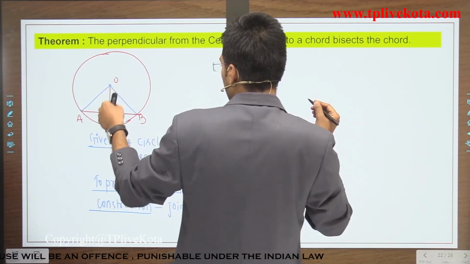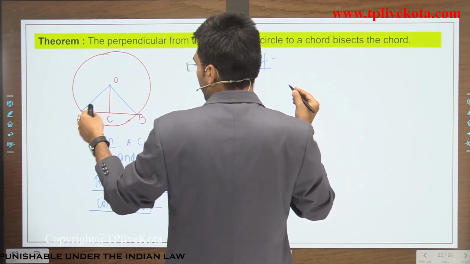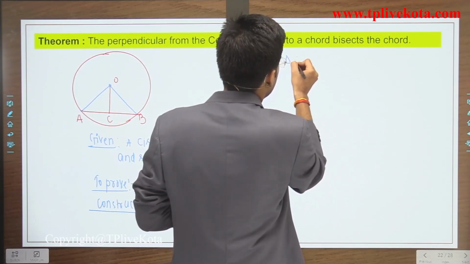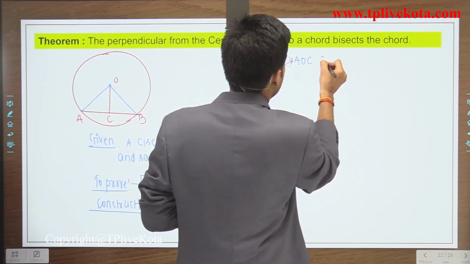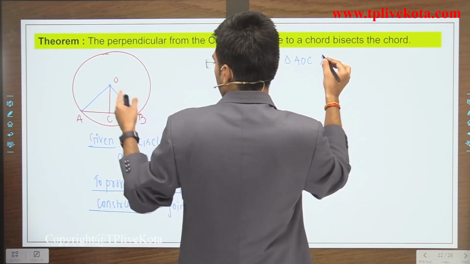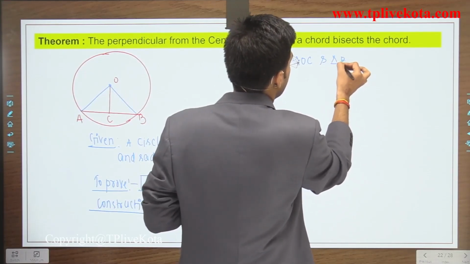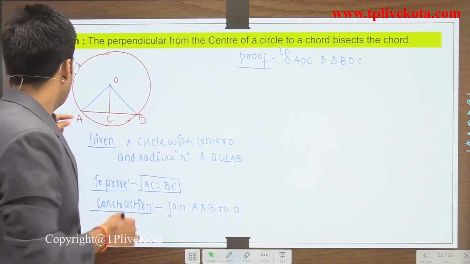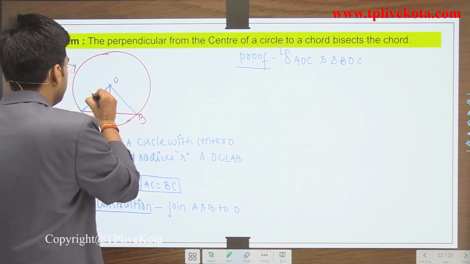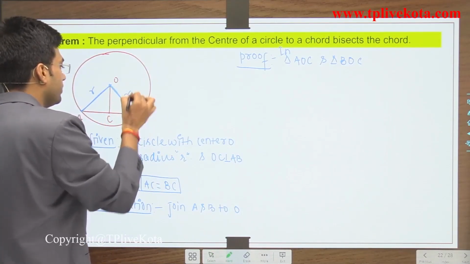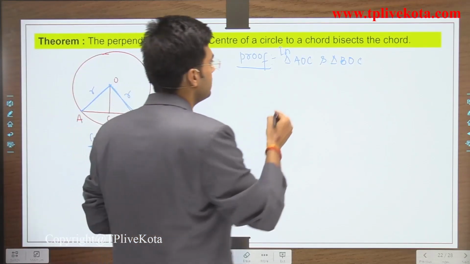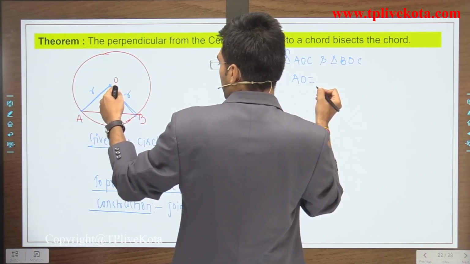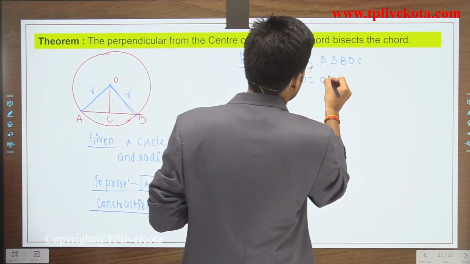Now in triangle AOC and triangle BOC, in these two triangles, AO is equal to the radius and OB is also a radius. So we can say that AO is equal to OB.